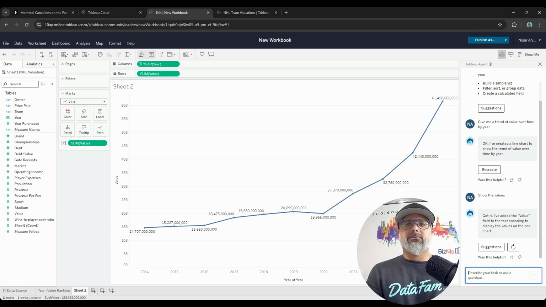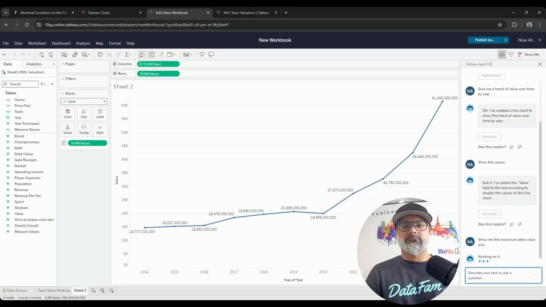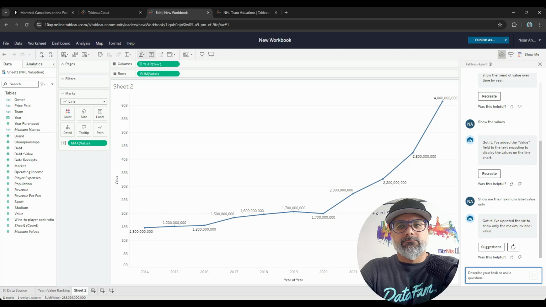Let's see, show me the maximum label value only. Here's what it did.